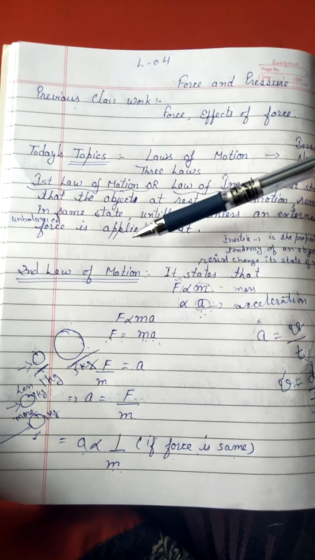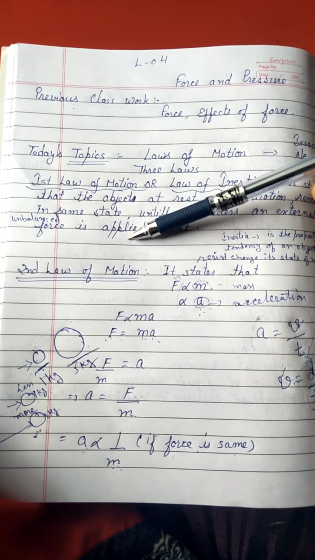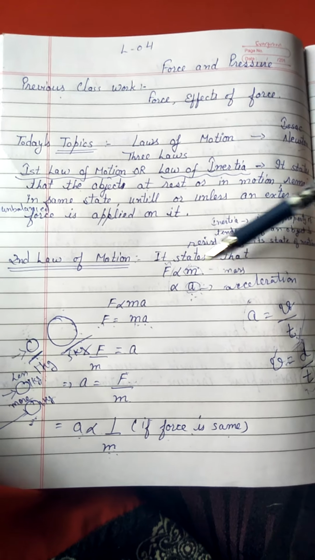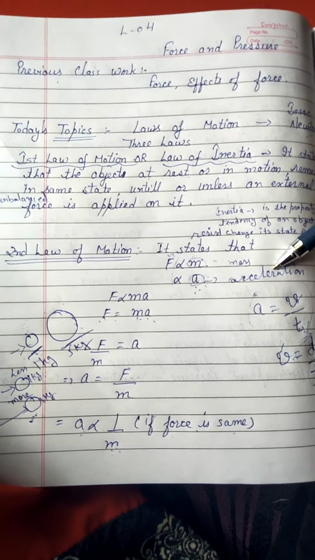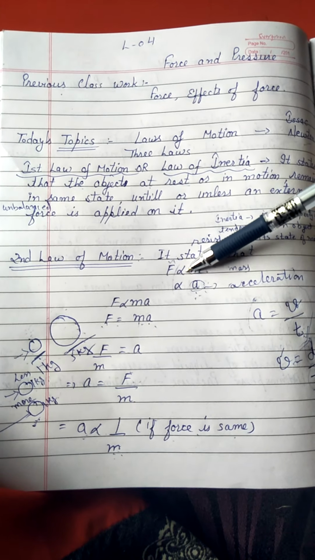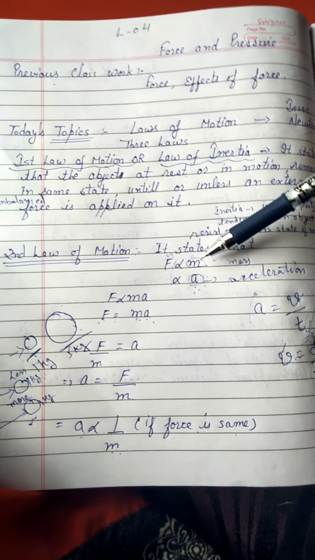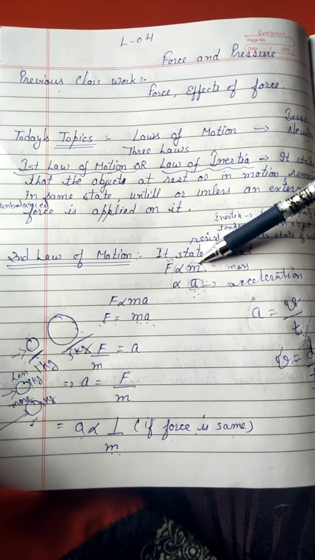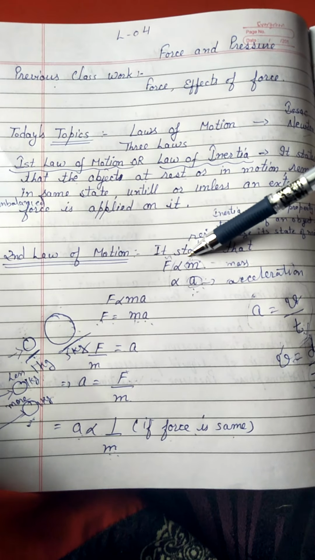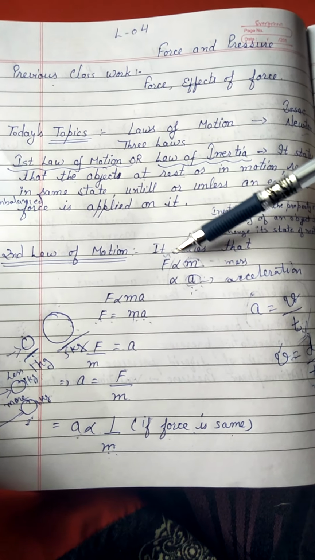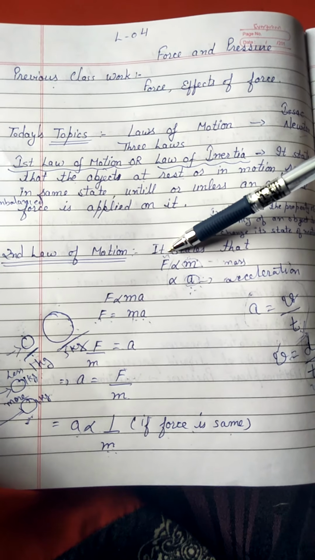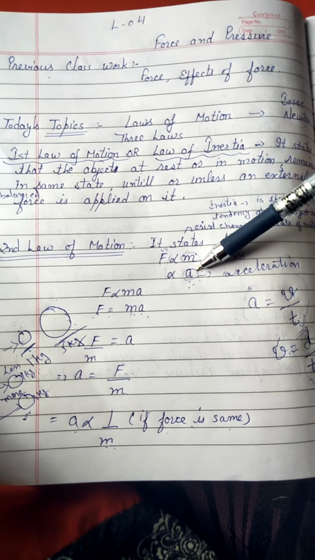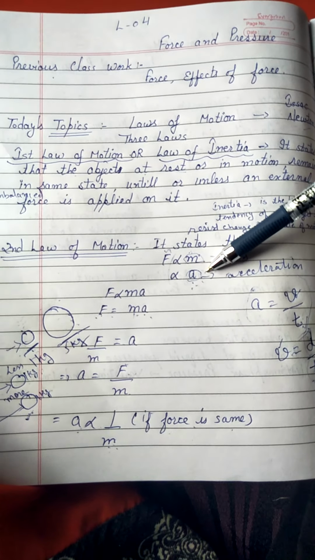Next we move towards the second law of motion, and it states that force is directly proportional to mass and is directly proportional to acceleration. Now what is the meaning of directly proportional? Directly proportional means if we increase one quantity, there is an increase in the second quantity also. Here it means if there is an increase in the mass, there is an increase in the applied force, and if there is an increase in the applied force, there is an increase in the acceleration of the object.